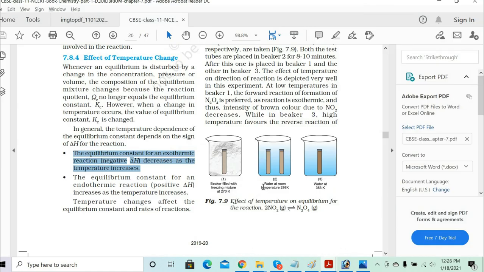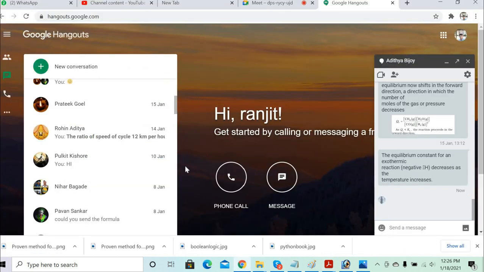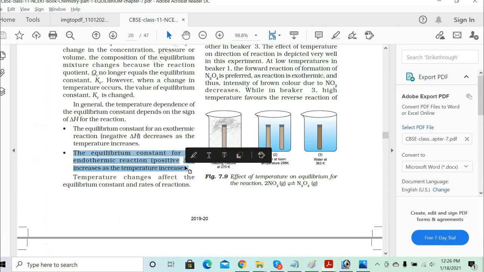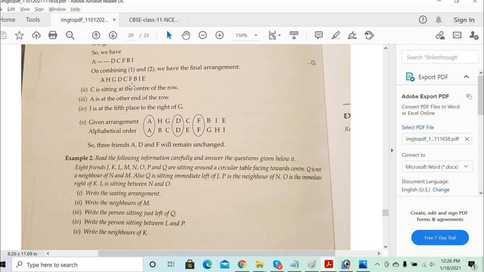And for an endothermic reaction, the equilibrium constant increases as the temperature increases. So basically, two conditions we are talking about. What happens when temperature increases in the exothermic reaction and in the endothermic reaction? Getting it? Just write down this part because it's pretty important.